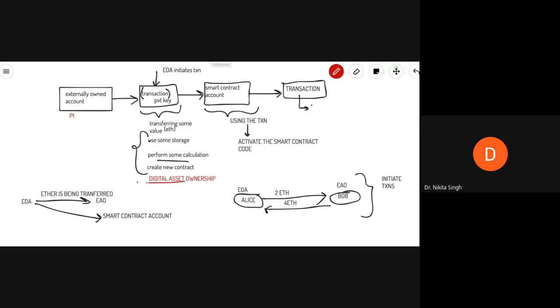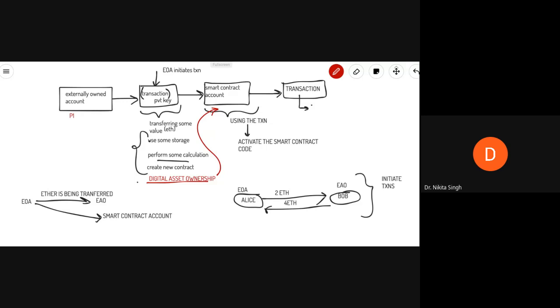Previously, this digital asset was owned by some other person. Now, P1 initiates a transaction from its account. And what kind of transaction does it want to perform? It wants the digital ownership of some asset. So it will execute the smart contract associated with that digital asset using the smart contract account.